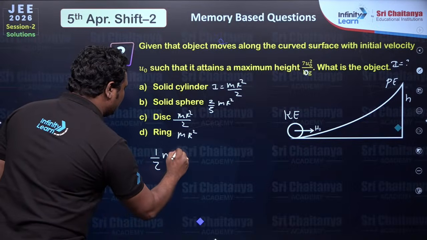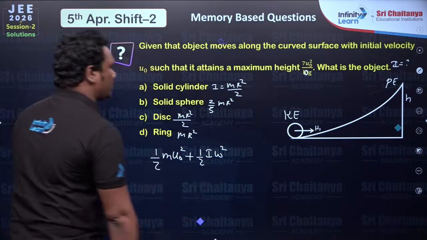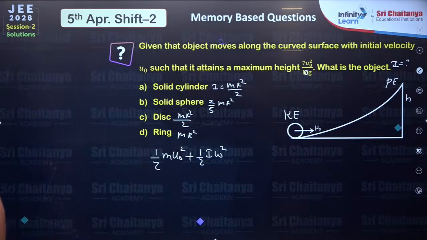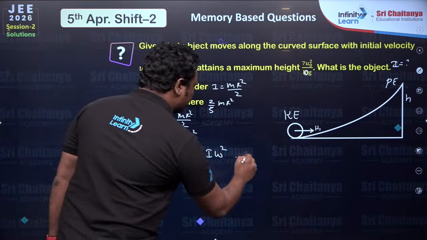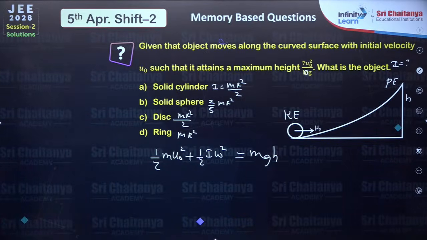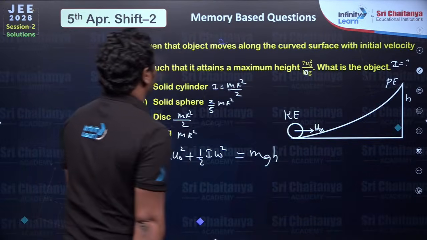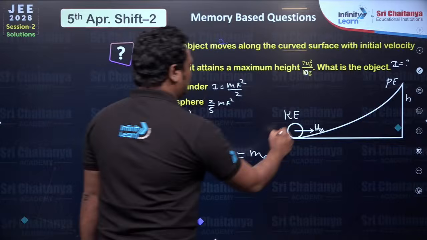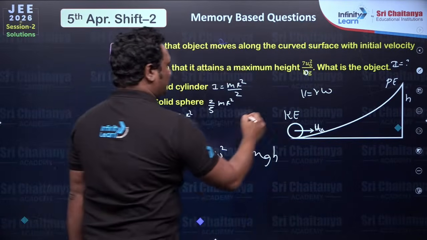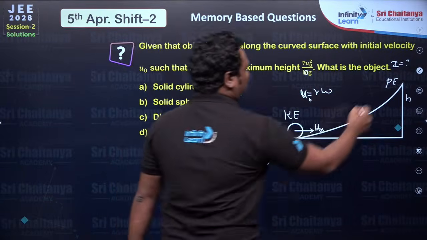Half m u0 square plus half I omega square, translational kinetic energy plus rotational kinetic energy is equal to potential energy mgh. And we already know that this is mass m, this is u0. We already know that V is equal to R omega.